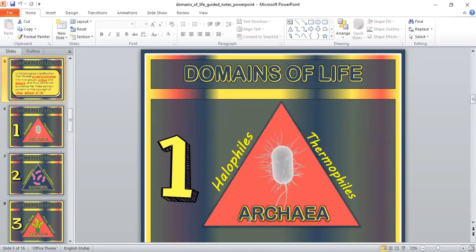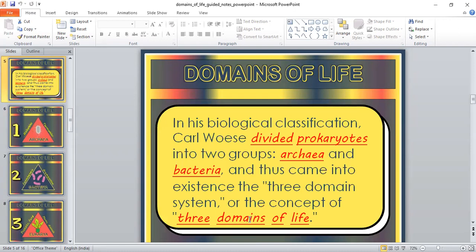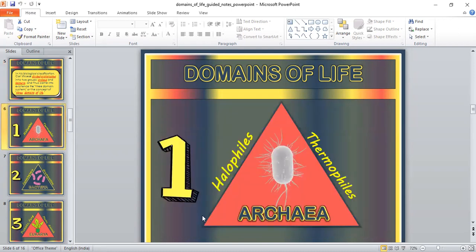I will repeat the same thing. The three domains of life were developed by Carl Woese, and he divided prokaryotes into two groups: archaea and bacteria. The third one was eukarya. So these three are known as the three domains of life. The first domain is archaea, which contains halophiles and thermophiles, very rare microorganisms which are found mostly in extreme environments.